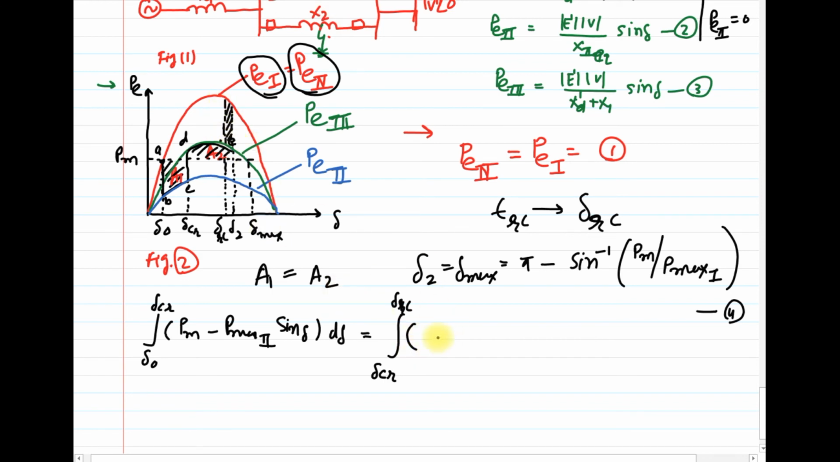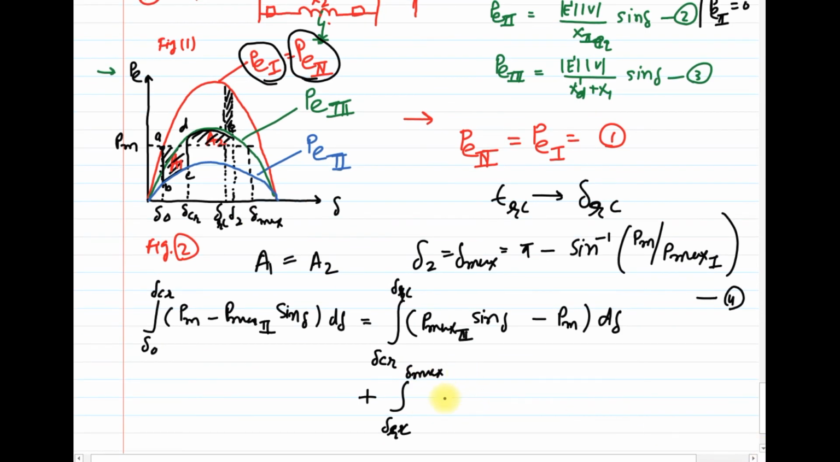Where Pm minus Pe is the deceleration, which is Pmax 3 sine delta minus Pm, d delta, plus this new term which we introduce just because of the action of reclosure. Clear? So here again, delta RC to delta max, or you can consider it as delta 2.